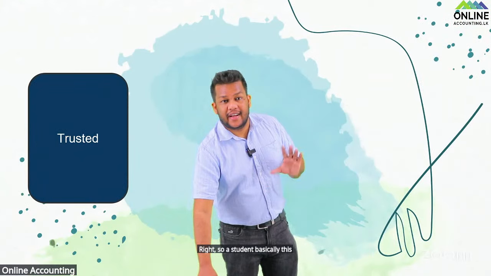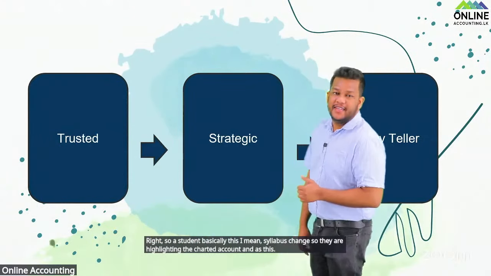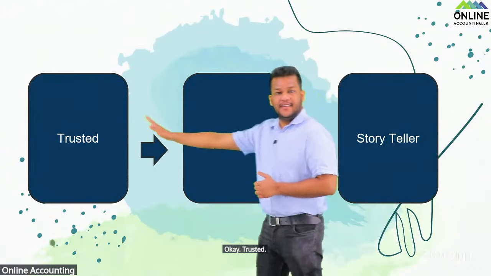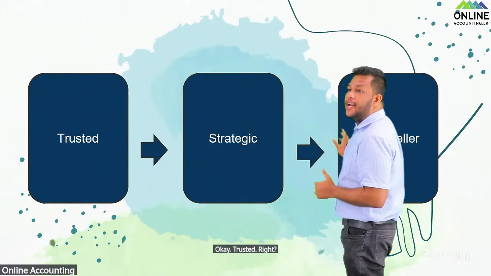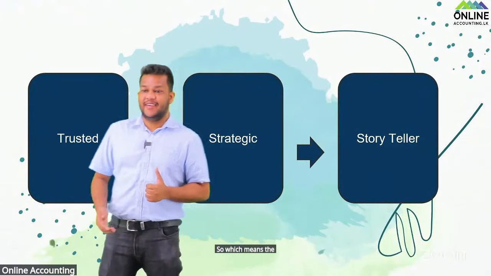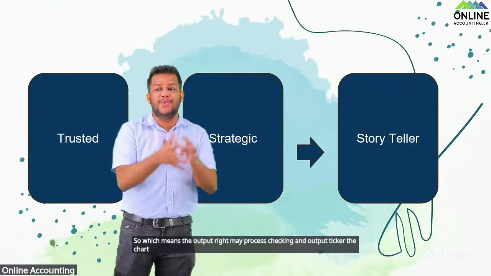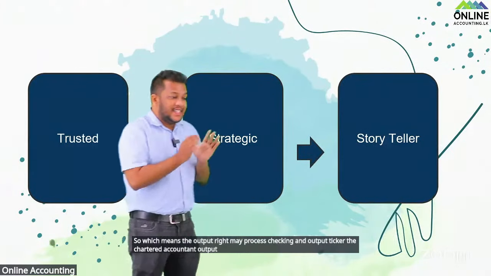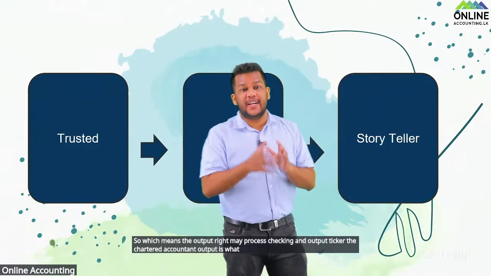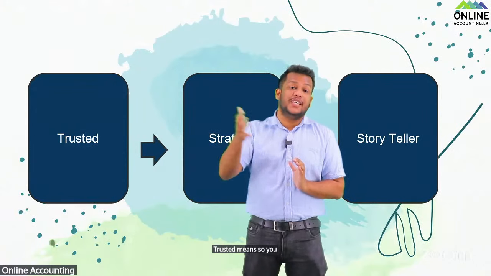So students, basically this syllabus change. They are highlighting the chartered accountant as a trusted strategic storyteller. Which means the output, right? The chartered accountant output is what? The trusted strategic storyteller. Trusted means you will be trusted by the industry.